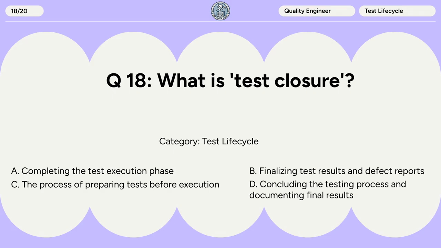Question 18. What is test closure? A. Completing the test execution phase. B. Finalizing test results and defect reports. C. The process of preparing tests before execution. D. Concluding the testing process and documenting final results.